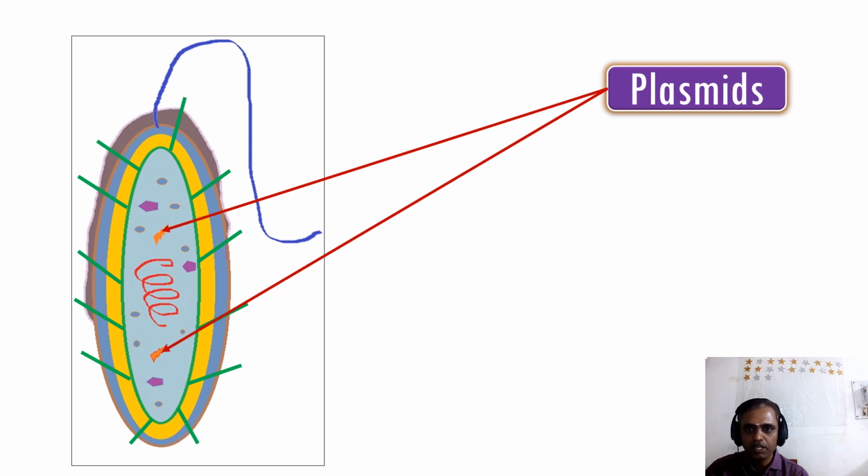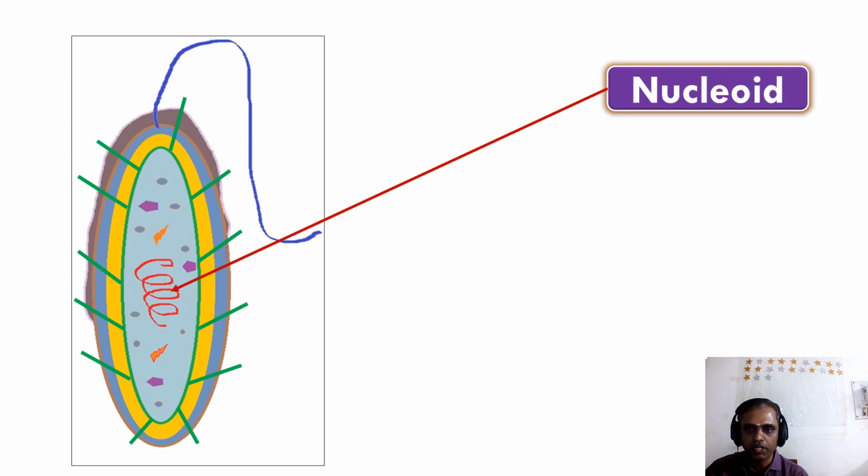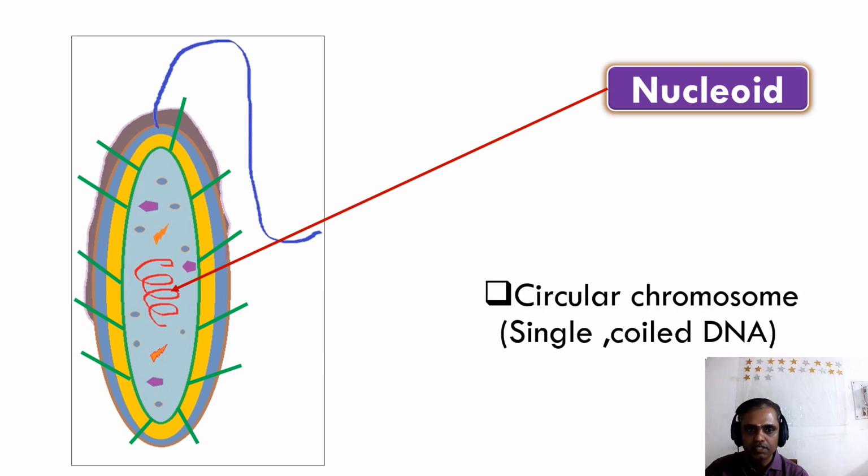And an important structure is the plasmid. A plasmid is, in simple understanding, an extra chromosomal piece of DNA in the cytoplasm. Usually all the DNA is present inside the nucleus, but bacteria do not contain a nucleus. So the extra chromosomal pieces present in the cytoplasm are known as plasmids.